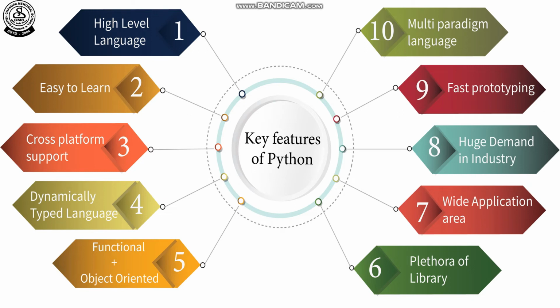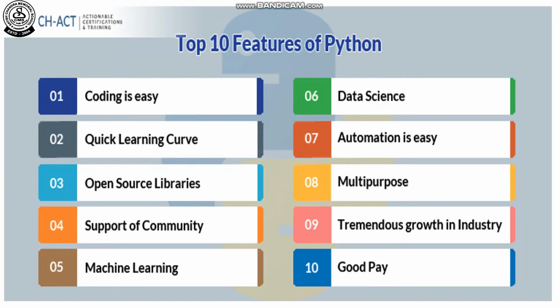I want to add one more thing. Python is an open source programming language. You can download the Python interpreter easily. Now, top 10 features for which we can use Python. That is the more remarkable feature of Python, that is why we will learn Python. We will learn Python because Python can be used in these areas like coding, quick learning curve, open source libraries, support community, machine learning, data science, automation, multi-purpose usage. So these are the things.